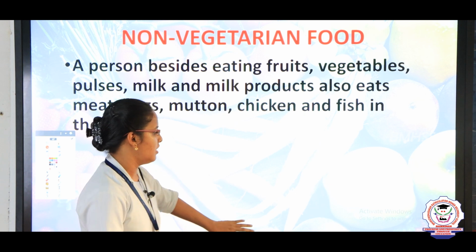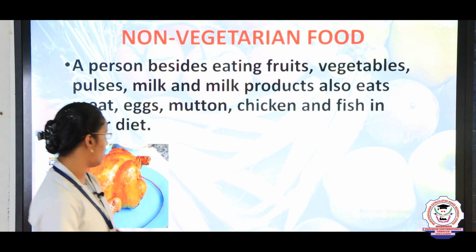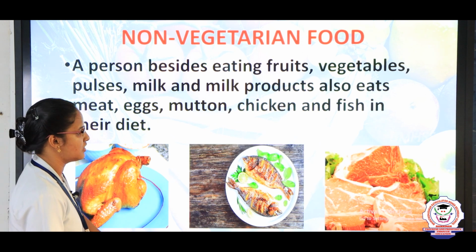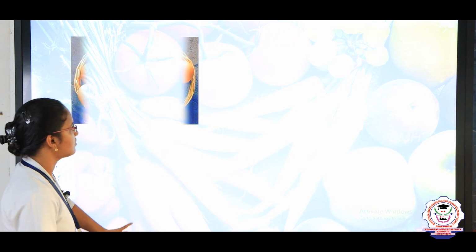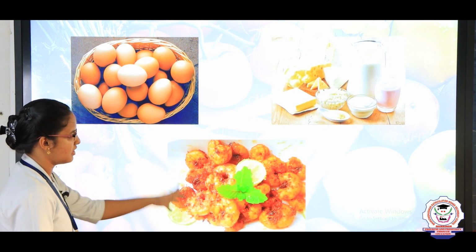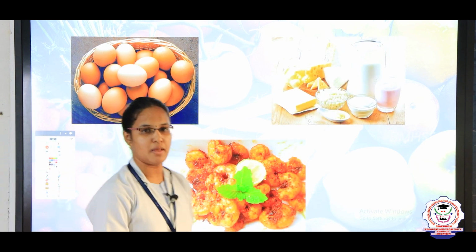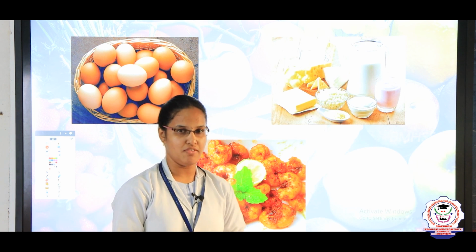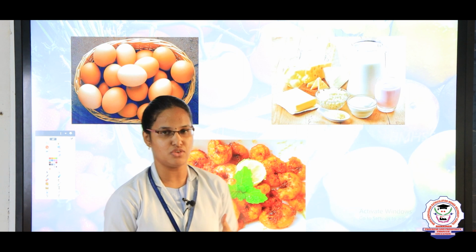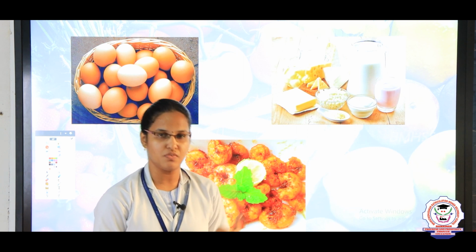Okay children, now we see some examples of non-vegetarian foods: chicken, fish, meat, eggs and prawn. These are all examples of non-vegetarian food. These foods are also rich in many nutrients, so we have to take all these food items in our daily diet.